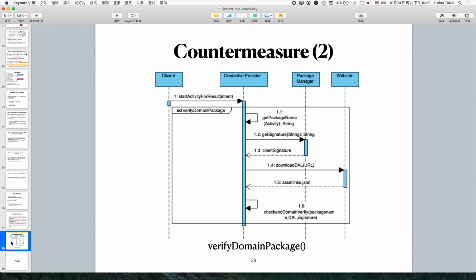Thus, we define a new type of URL called verified domain package. It starts from the startActivityForResult, which is a basic API in Android. We get the package name, get the signature, and download the DAL file and do the verification and try to see if they claim any URL they do not own. If we find this, we report the case.